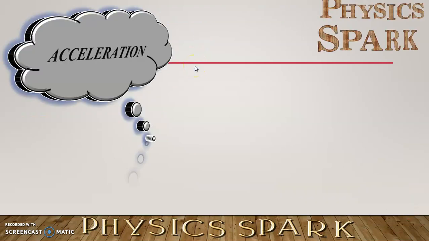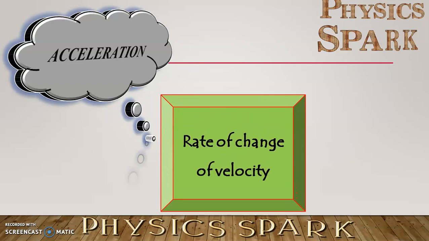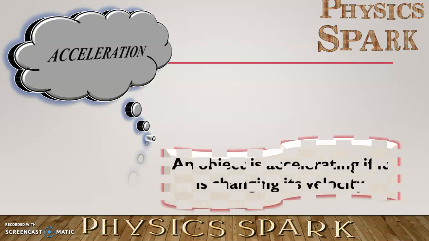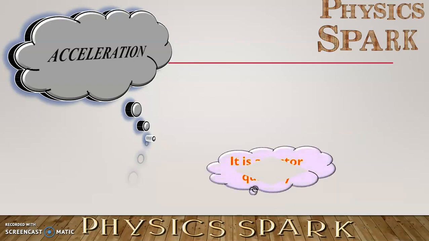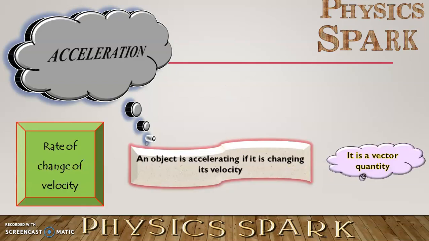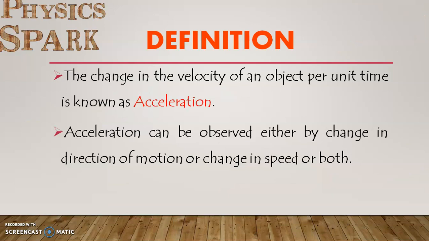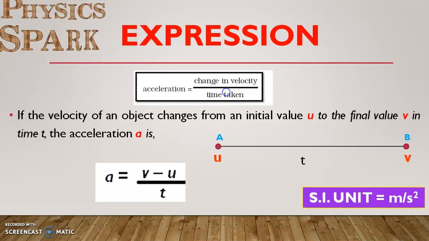So now, what is acceleration? We can recall that it is the rate of change of velocity. An object is accelerating if it is changing its velocity, and it is a vector quantity. Clear? That is the rate of change of velocity. An object is accelerating only when its velocity changes. It is a vector quantity. Now you can say the definition: the change in velocity of an object per unit time is known as acceleration. Acceleration can be observed either by change in direction of motion or change in speed or both.